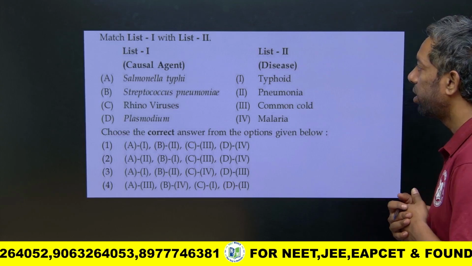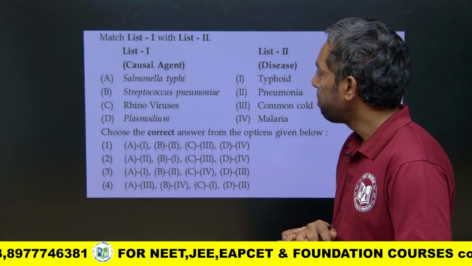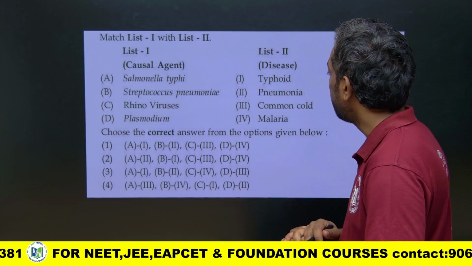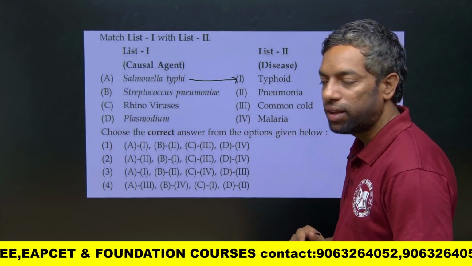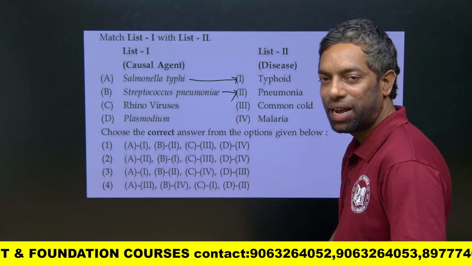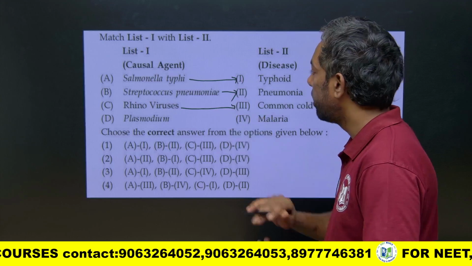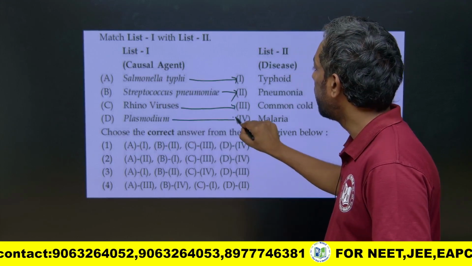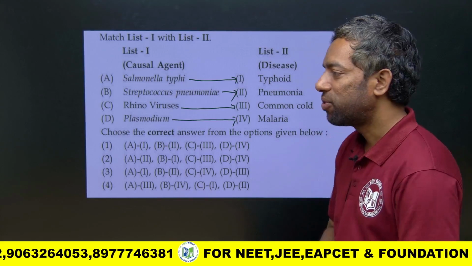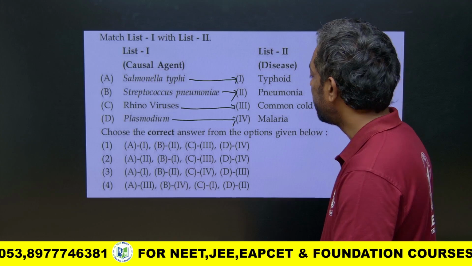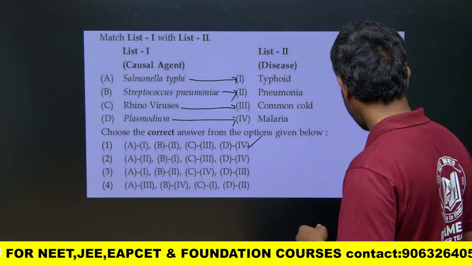Next question. This is also a match the following from human health and diseases. Very easy. Salmonella typhi, typhoid. Streptococcus pneumoniae, it is pneumonia, a bacterial disease. And rhinovirus, it is the common cold directly. Plasmodium, malaria directly. There is a direct question. This is also a very, very simple question. Yes, A1, B2, C3, D4. The right option is A for this. Next question.